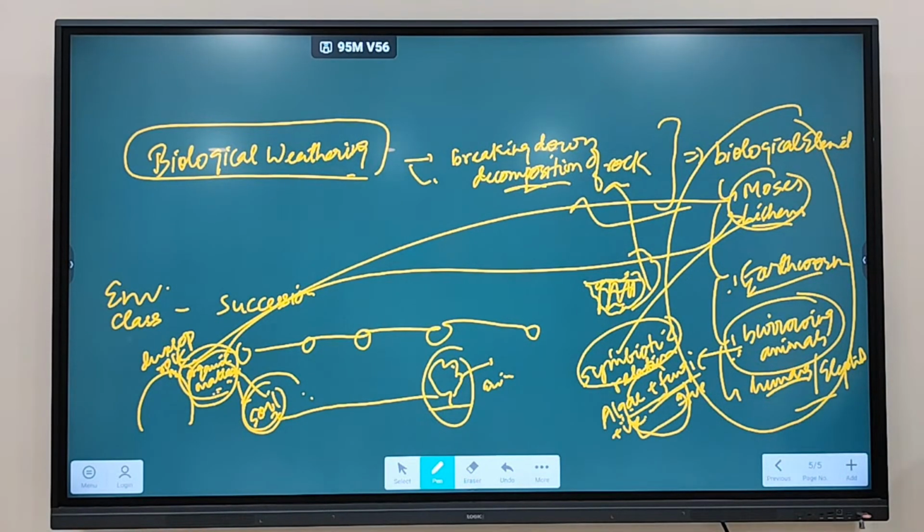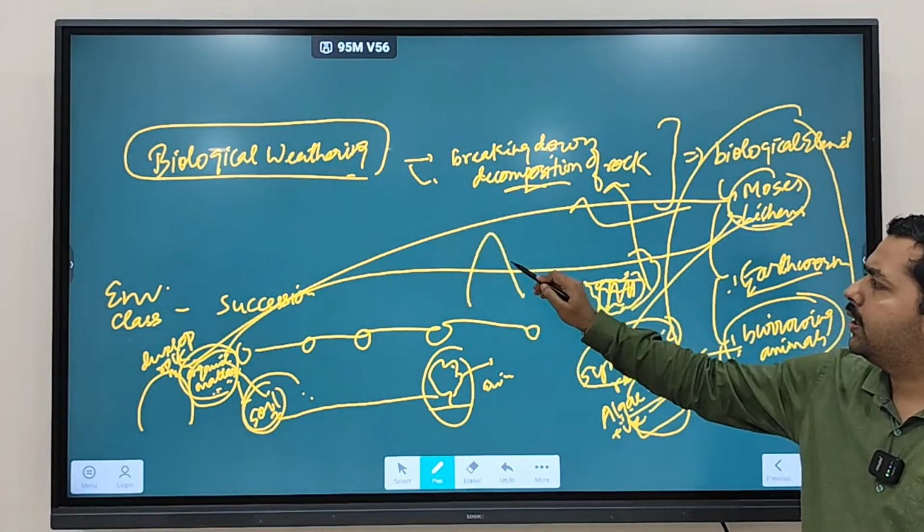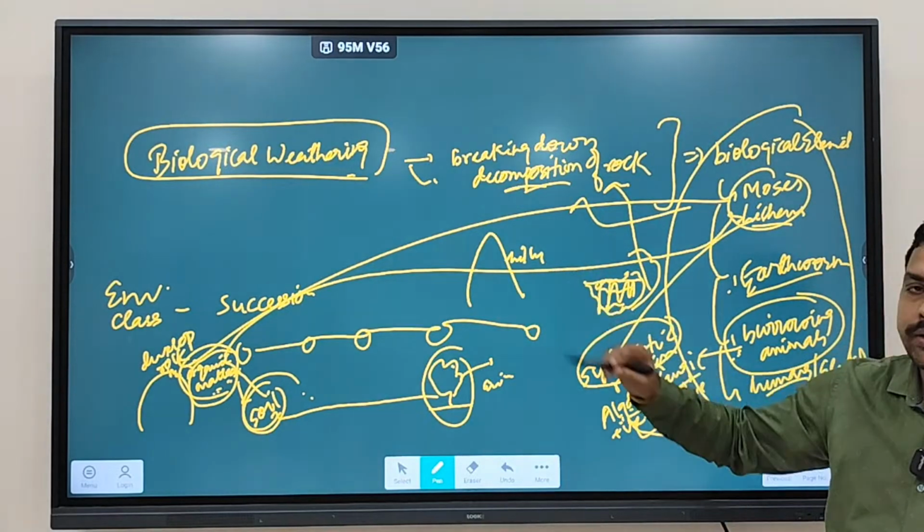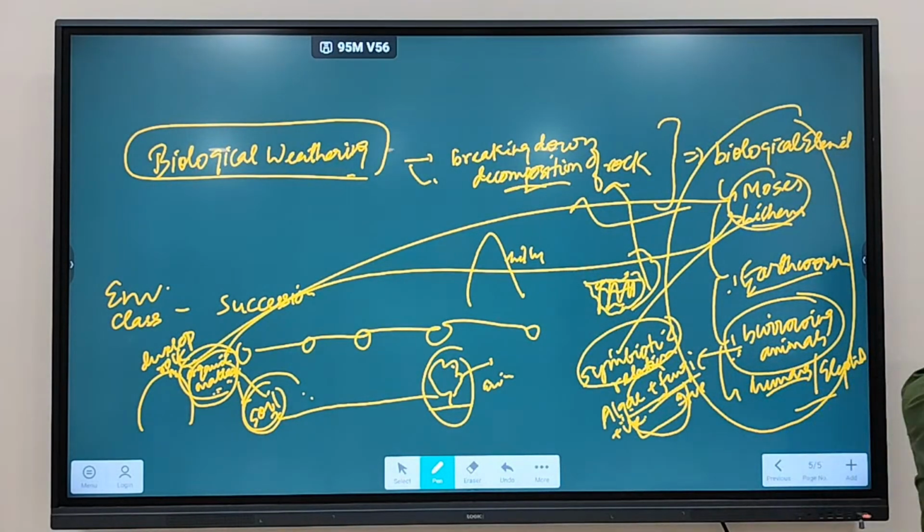Now humans, let's say you are living in a hilly region and you are constantly moving on a rock. What will happen? Over a period of time, because of friction, uncovering will occur and it will break down. You also create infrastructure.